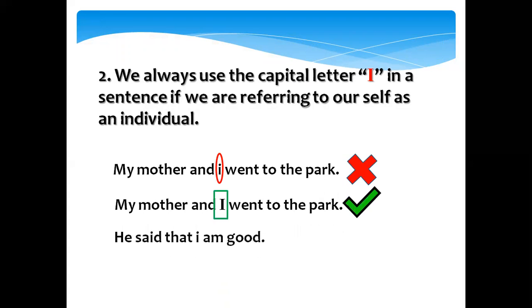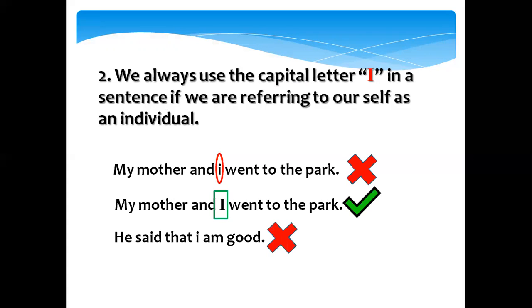I is always capital, whether it is at the start of the sentence or at the end of the sentence. He said that I am good. What is wrong here?